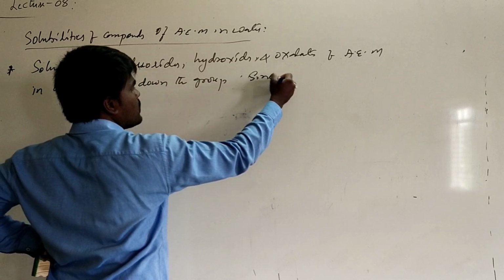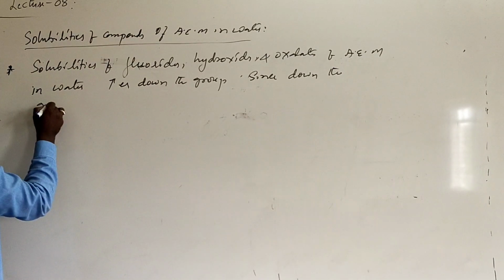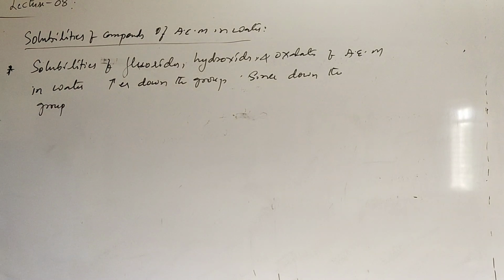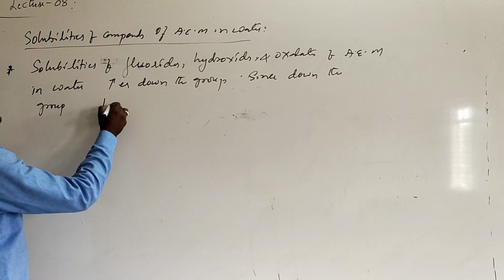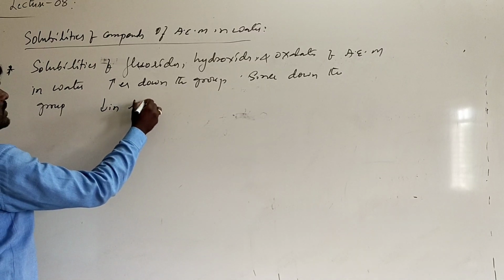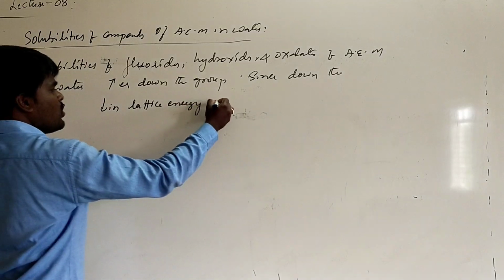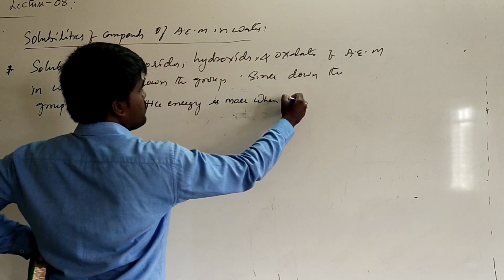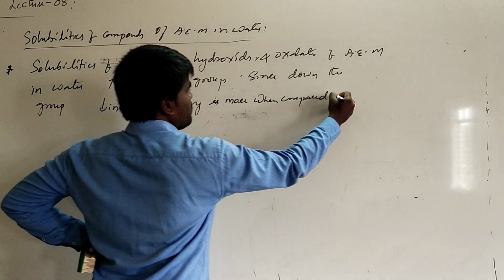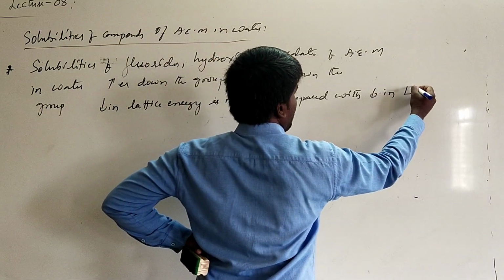Since down the group, what happens? The decrease in lattice energy is more when compared with the decrease in hydration energy.